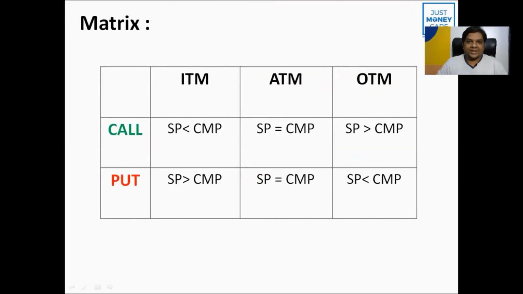I am giving you one homework: find more examples with some stocks, Nifty strike prices, and Bank Nifty strike prices, and identify whether the call option is in the money, out of the money, or at the money. Similarly, practice finding out whether the put option is at the money, in the money, or out of the money.